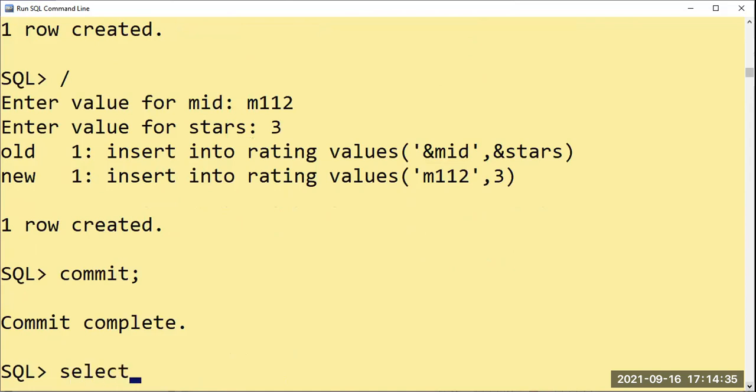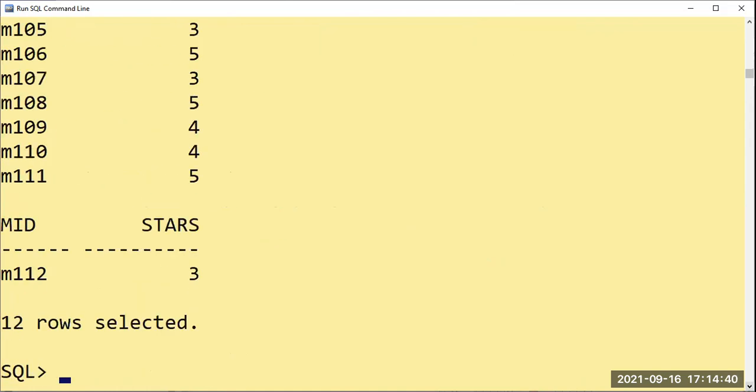Select star from rating. Okay, so these are the values I have done. Today it is sufficient for us. You have to create the lab tables and the values have to be inserted. The queries will be uploaded in the next video. Till then, have a look at this. Stay safe. Take care. Thank you.